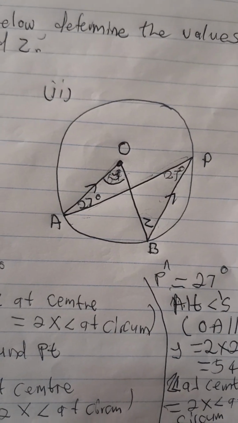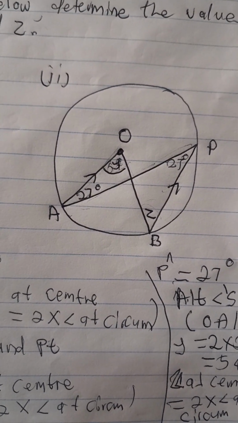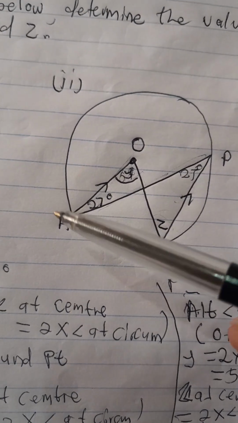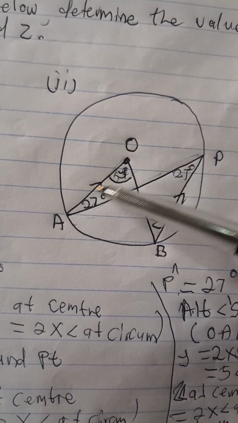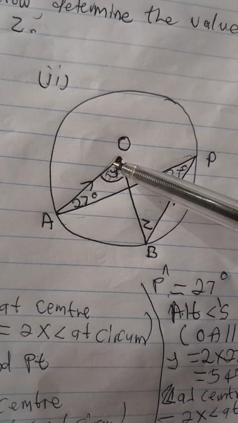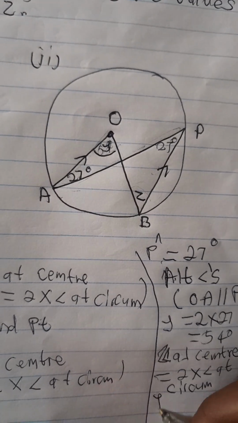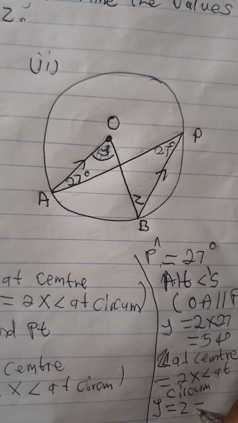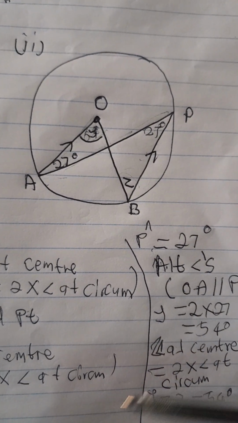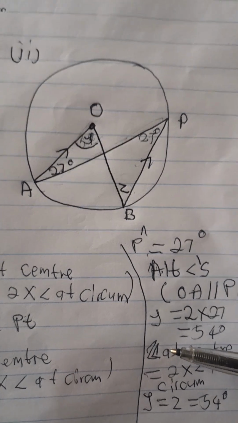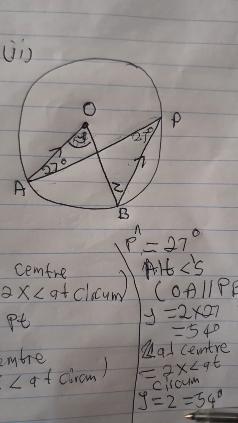So we are not done, guys. What are we still looking for? There's a missing Z. Remember that this is alternate to this, so 54 will be equal to this Z. In other words, Y will be equal to Z, and they are both equal to 54 degrees. The reason will be the same as this: angle at the center is twice the angle at the circumference.